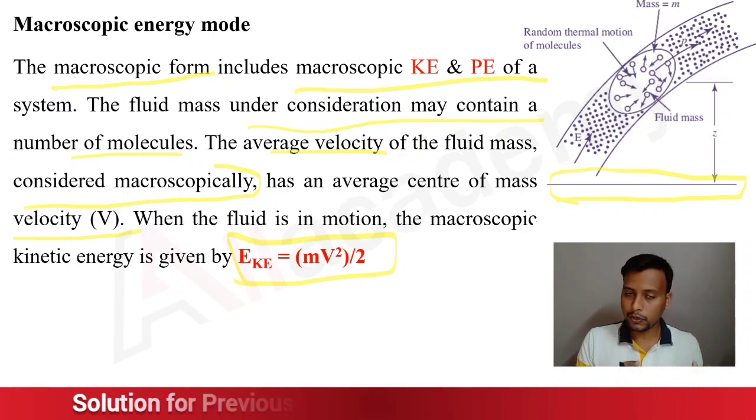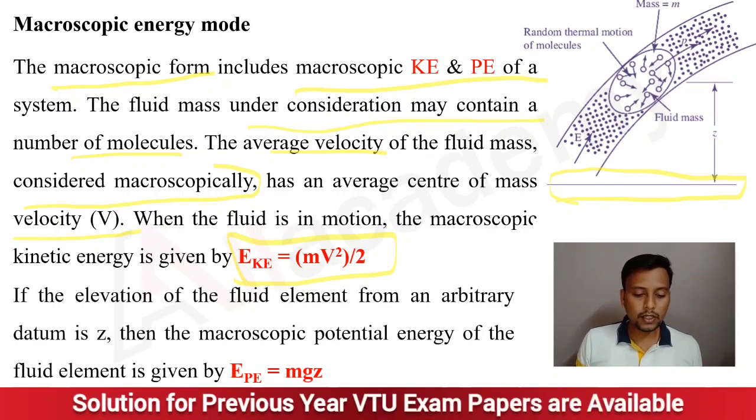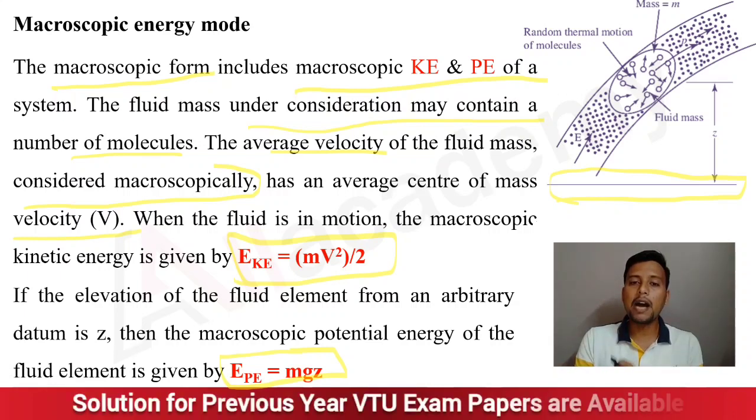Once again, macroscopic energy includes the macroscopic forms of kinetic and potential energy. Now the potential energy in macroscopic form is given by the equation m into g into z, where z is the datum head, g is the gravitational constant, and m is the mass of the fluid at that particular instant. So this is the macroscopic energy mode.